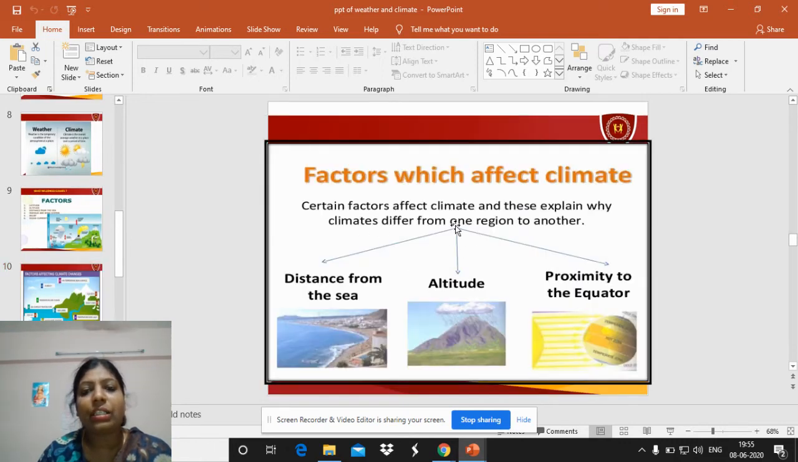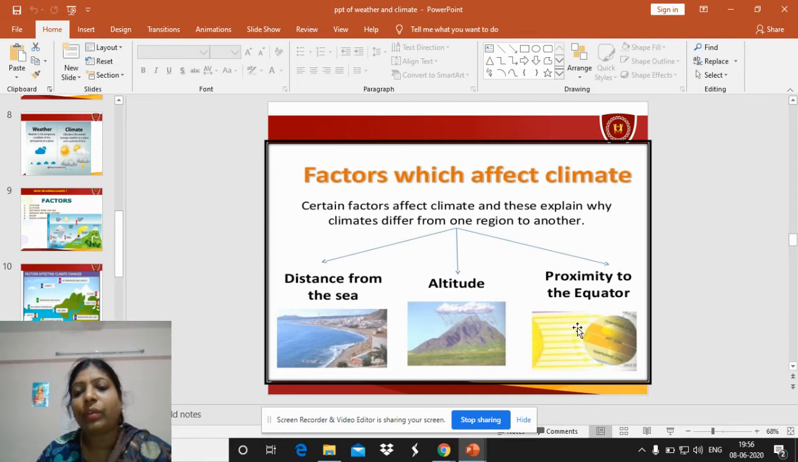Climatic changes are also affected by distance from the sea. Just now I explained that altitude means the heights. Distance from the sea: suppose you are staying away from the sea, that place will be a little hotter, and if you are staying near the sea, it cools down very easily. The temperature of that area cools down very easily when we are living at the edges of the sea or oceans.